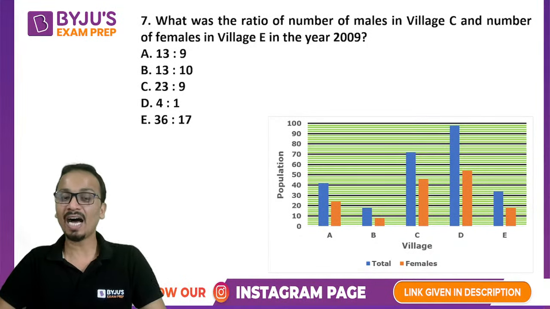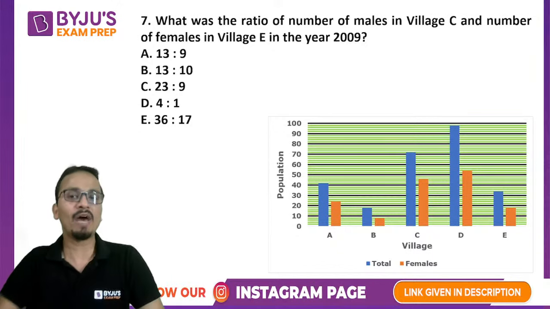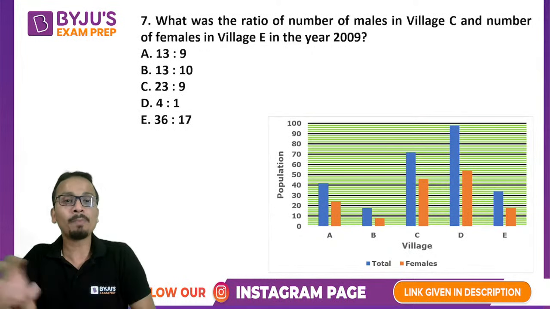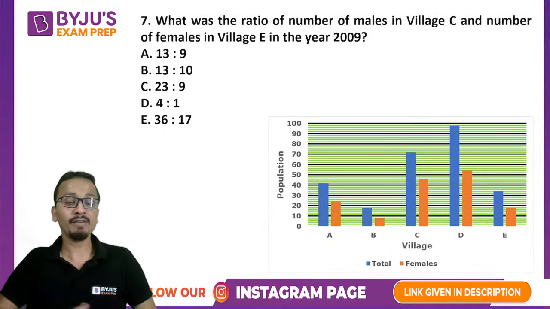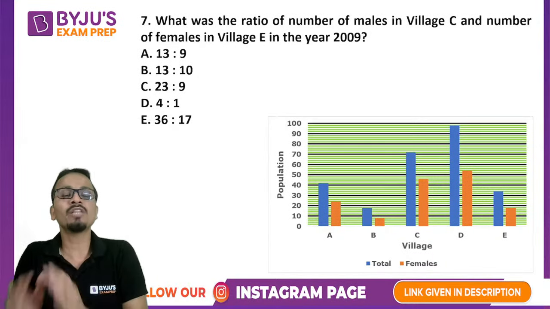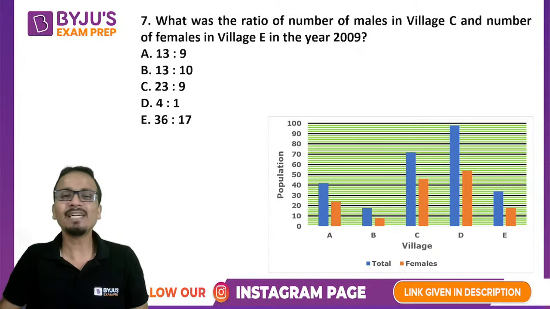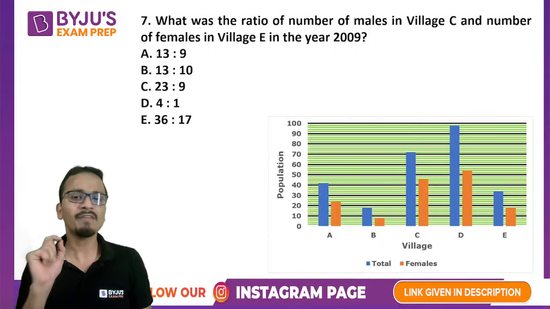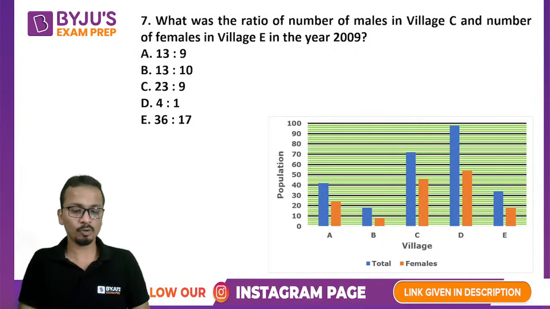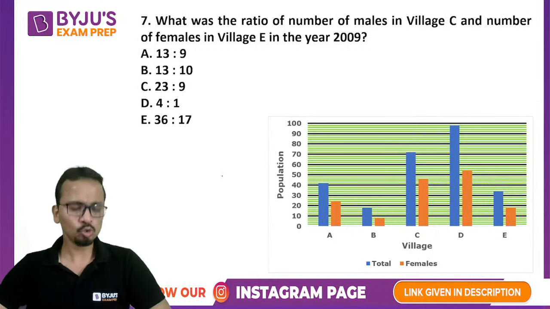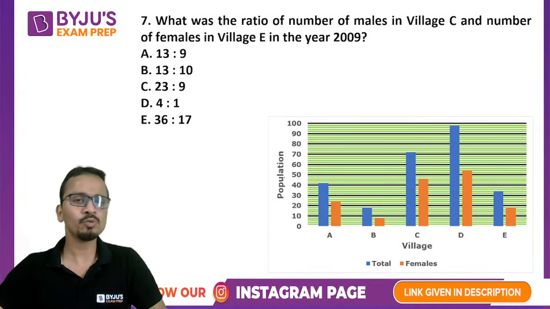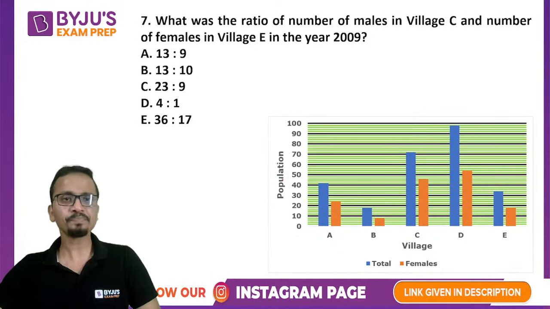No, Sameer, I cannot write the intermediate values. You will have to do a little bit of approximation. This set is all about picking up the values from the graph. If I had given the values in the form of a table, it would not be a difficult task to solve these questions. The test is basically, are you able to pick up the values from this graph or not? Those watching on the phone might not be able to pick up all these values, so it is recommended that from now onwards you watch these sessions on your PC or laptop.